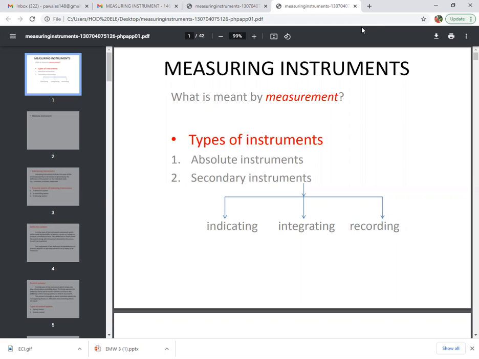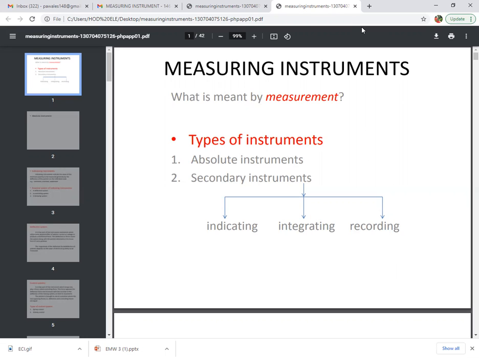The measuring instruments are classified mainly into two types. First one is the absolute instruments and second one is the secondary instruments. So what is meant by absolute instrument?